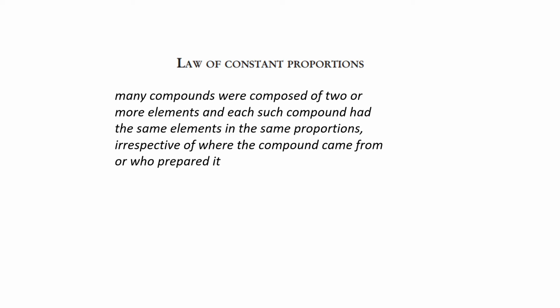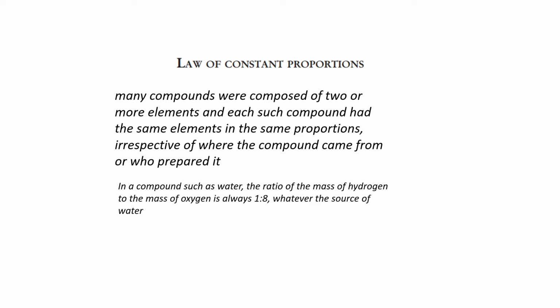For example, if you talk about water, water is composed of formula H2O. Now it doesn't matter how I get this water. I got this water from a river, I get this water from India, I get this water from maybe America, it doesn't matter. Your hydrogen and oxygen will combine in a fixed ratio of their masses.